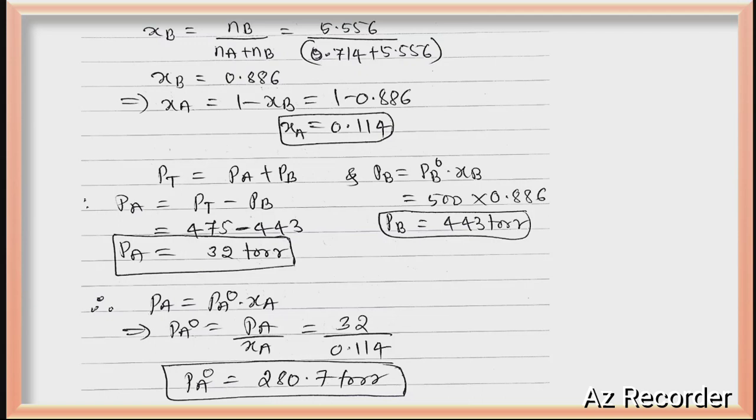Torr is the unit of pressure, right? So PA naught means vapor pressure of pure liquid A, and PA is partial pressure of A in solution. Both are different, right? Yes.